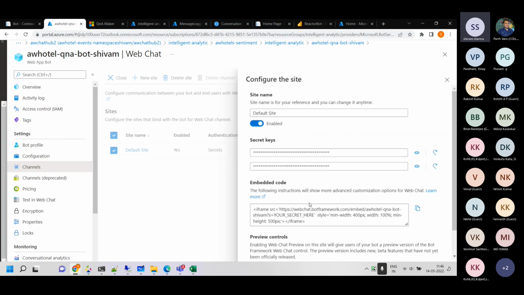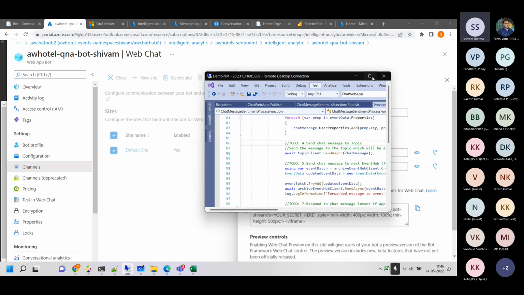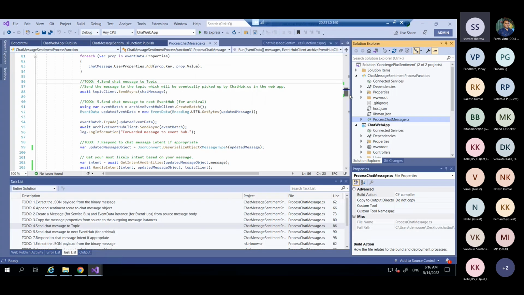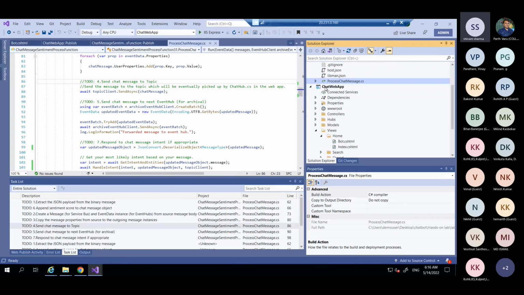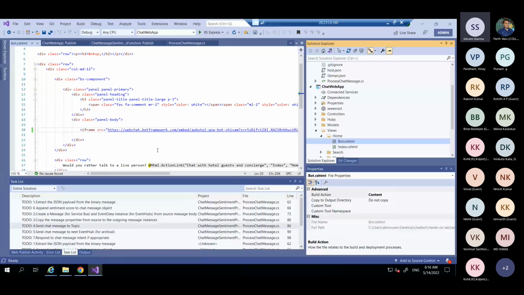I copied this key, and then went to VS Code, to the bot which I deployed. Sorry, not in the bot, in the website, in the bot section over here, I embedded that.